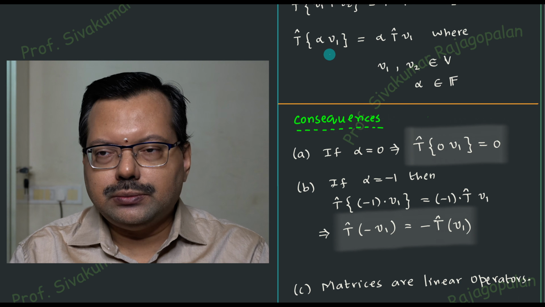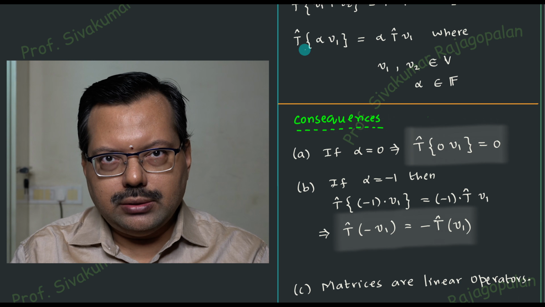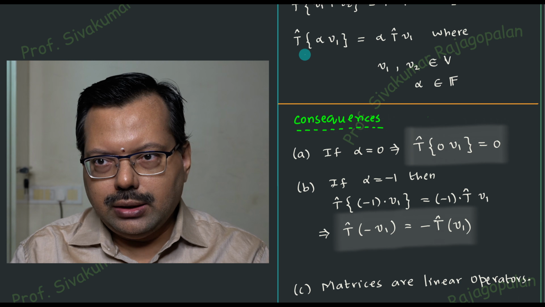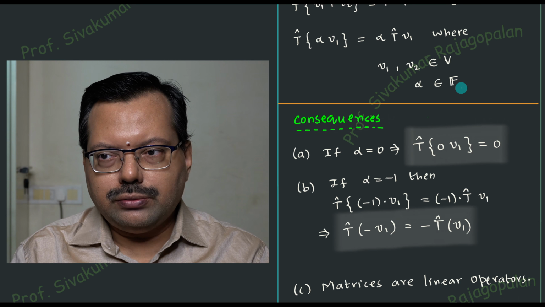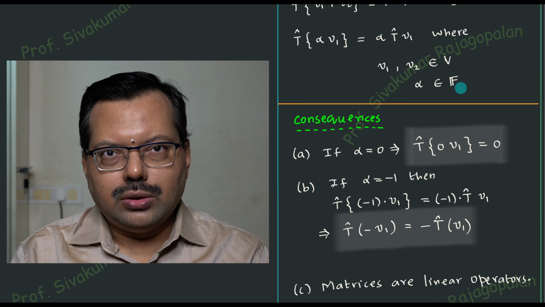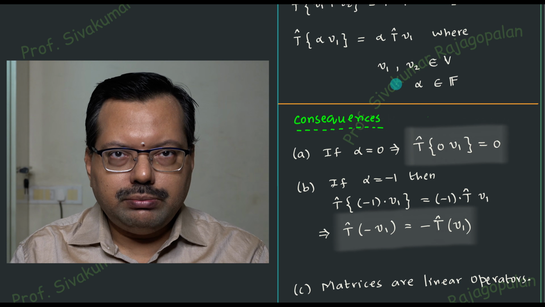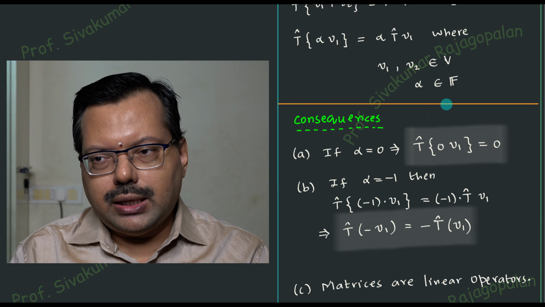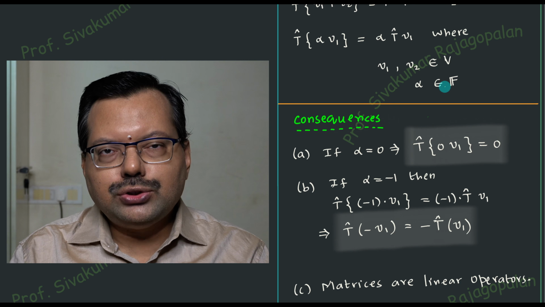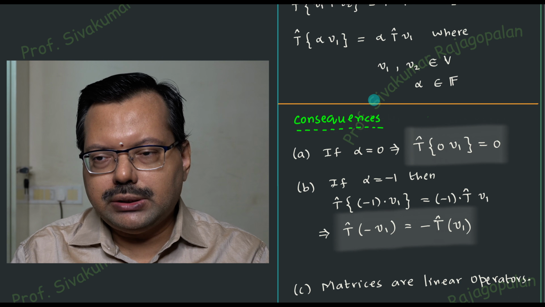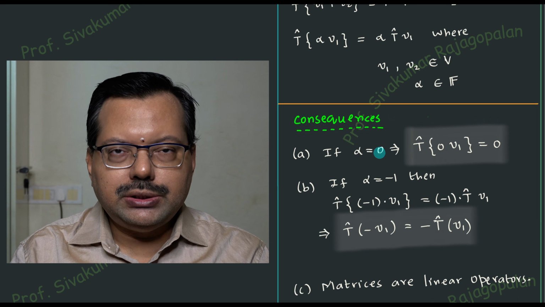But in the case of the complex field, direct imagination is not possible, though a similar situation is happening in this mathematical space. So the point is that for this second property of linearity, alpha has to come from either the set of real numbers or the set of complex numbers. In both cases, something is special: 0 is there. 0 belongs to the set of real numbers, and 0 also belongs to the set of complex numbers. For the time being, let us consider the real number set. Then alpha can be 0.